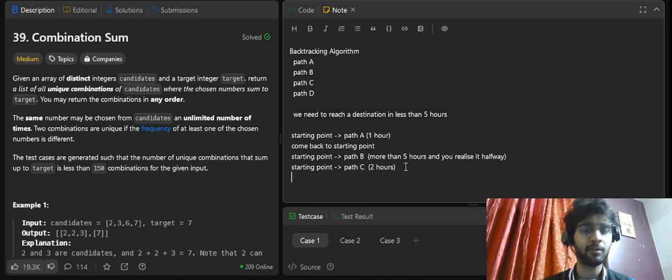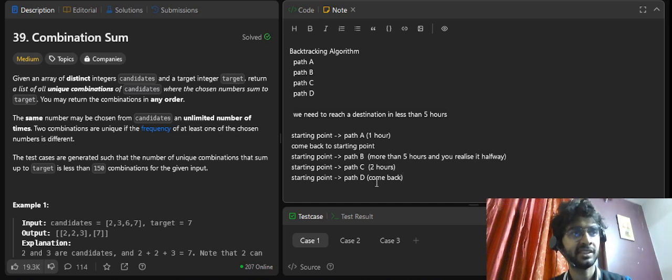So I'll be coming back to the starting point, and we'll be exploring the last one in a similar manner. You say, hey, path D, halfway again you realize that it's taking more than 5 hours, so you're like, okay, come back. So you came back to your starting point again.